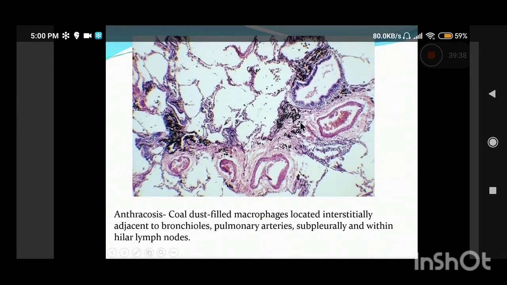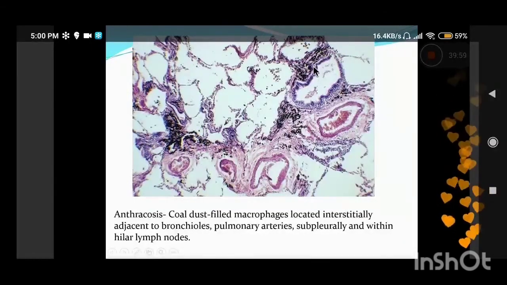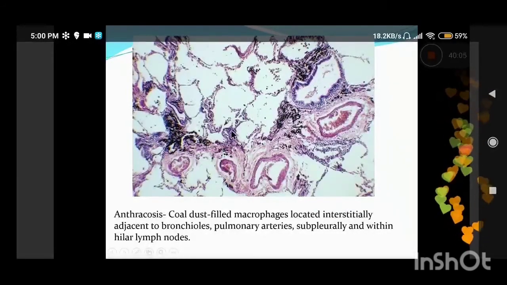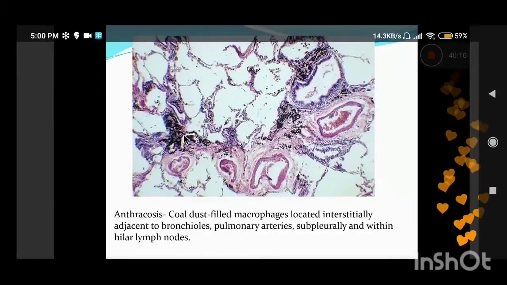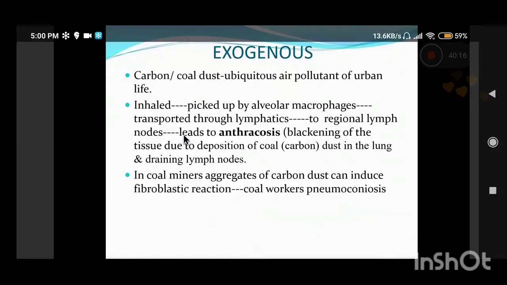Now these macrophages are filled with blackish coal dust, and they are located in the interstitium of the lung, basically adjacent to the bronchioles. You can see this is a bronchiolar epithelium, this is a bronchiole. So it is inhaled through the bronchioles and then taken up by the alveolar macrophages, and they are deposited around the bronchioles, around the vessels, and within the hilar lymph nodes. They are drained through the lymphatics to the hilar lymph nodes. So it is basically anthracosis of the lung parenchyma and of the hilar lymph nodes.